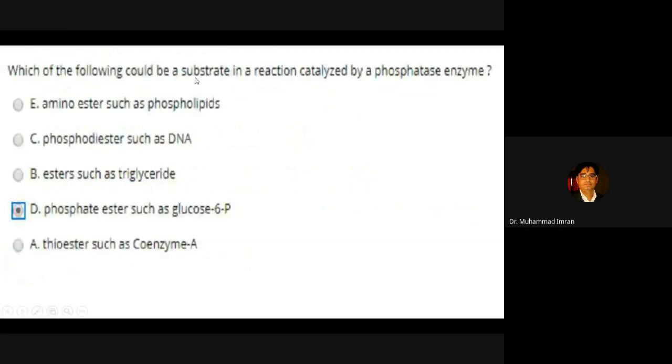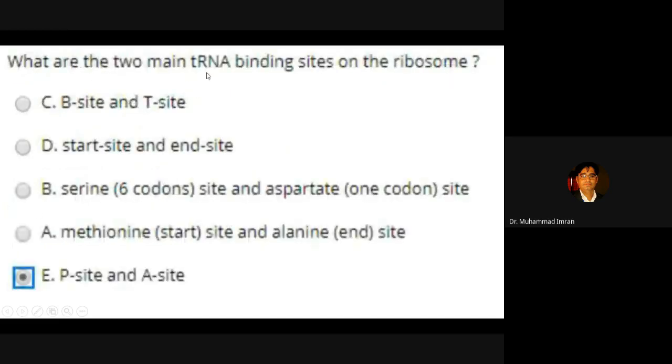Which of the following would be a substrate in a reaction catalyzed by the phosphatase enzyme? It is phosphate esters such as glucose 6-phosphate. What are the two main transfer RNA binding sites on the ribosome? It is the P and A site. P site for the peptide bond formation and A site for amino acid addition.